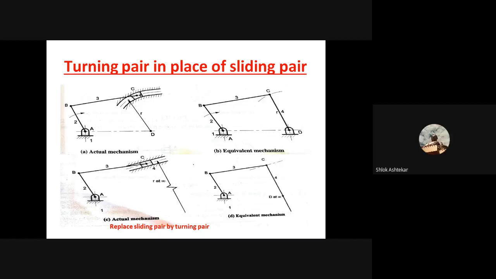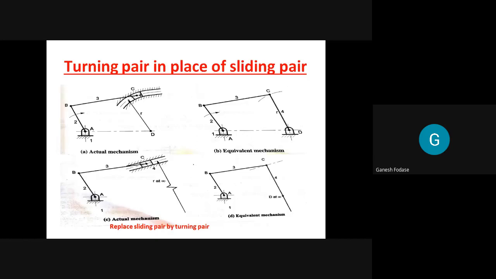Yes. Okay, actually this is not our today's topic. It was already discussed, but okay. So there are, sorry, 3 turning pairs and 1 sliding pair. Total number of pairs are 4, out of which 3 are turning pairs and 1 is a sliding pair.